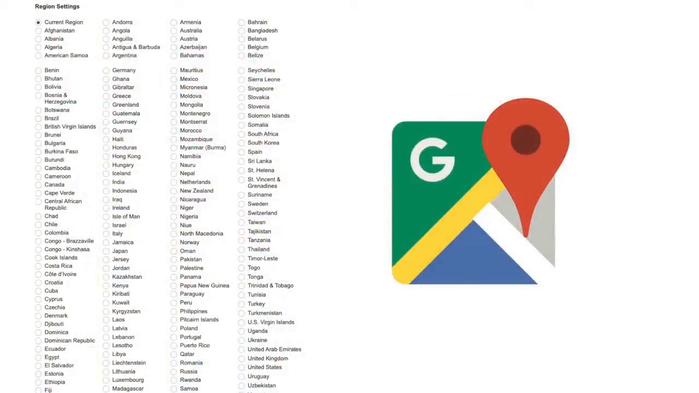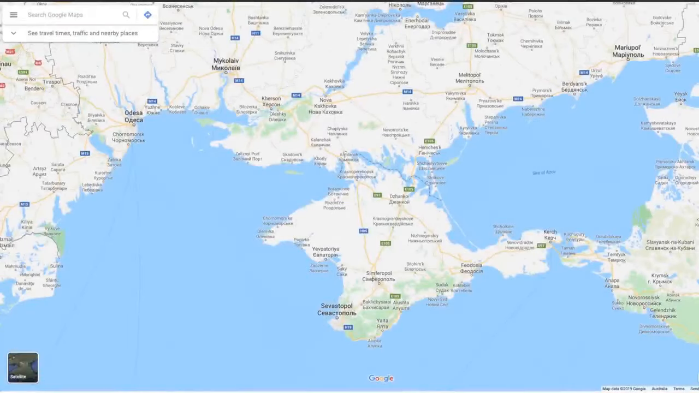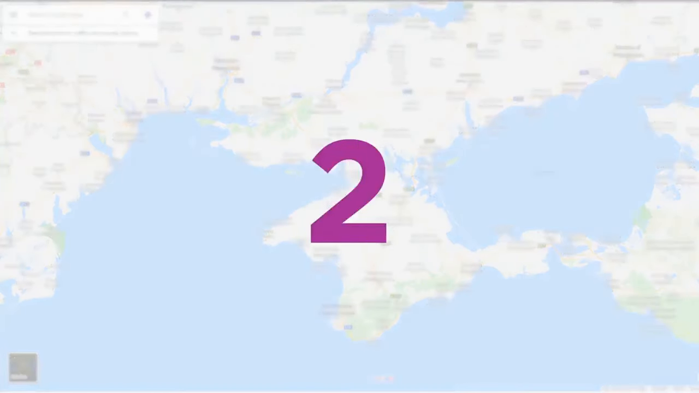Take the Crimean Peninsula in Europe, for example. Quick, on 3, everybody say what country Crimea belongs to. 1, 2, 3.